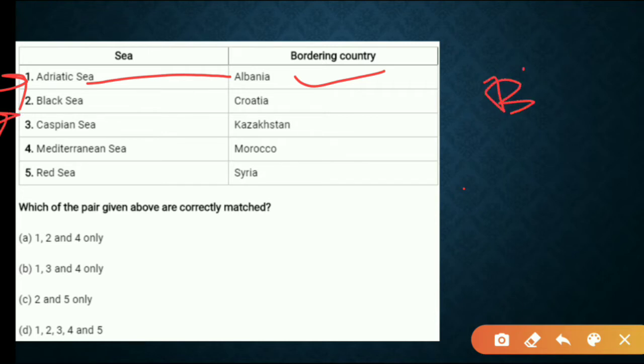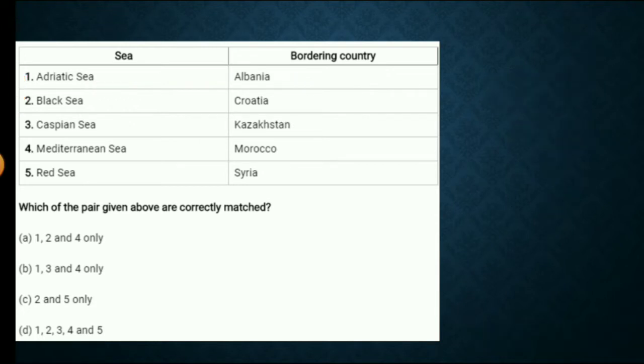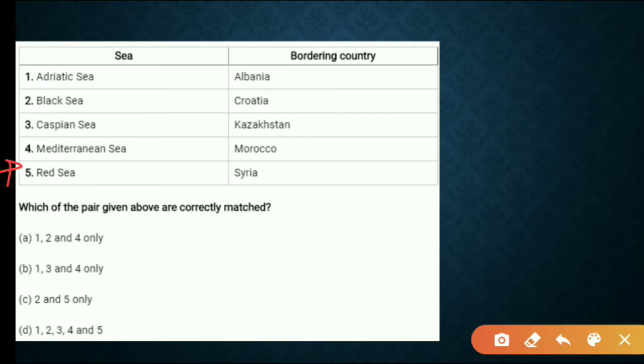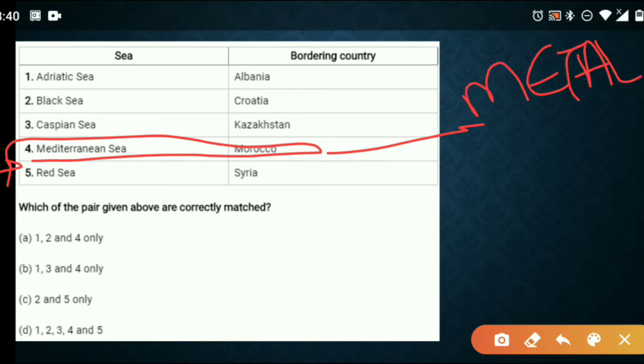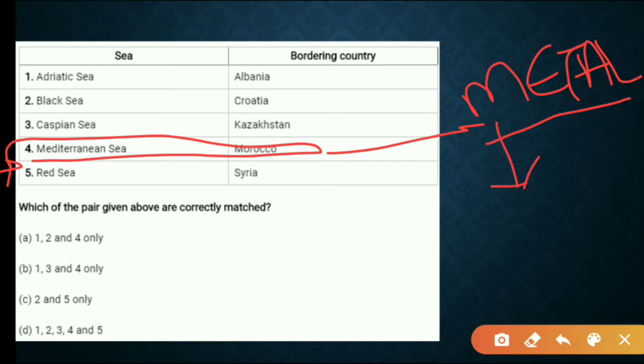So what are the bounding countries of the Black Sea? I think we have not done the Black Sea, right? So okay, leave it. At least we have done the Mediterranean Sea, right? So in the Mediterranean Sea, Morocco is from the African nations. There we have learned the acronym METAL, right? So from this METAL, M is Morocco. So 4 should be the correct answer. We have 4 in 3 options.